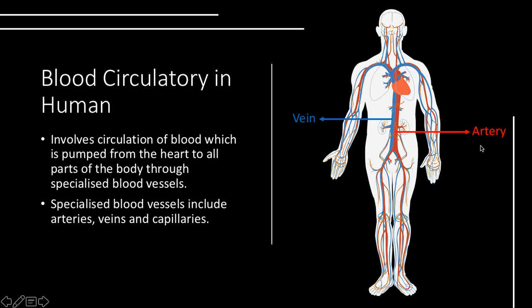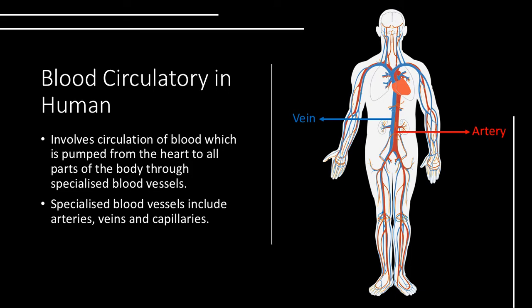We have the artery. Artery is shown in red color here. The artery carries what we call oxygenated blood. What is oxygenated blood? It is basically blood that has a high concentration of oxygen.